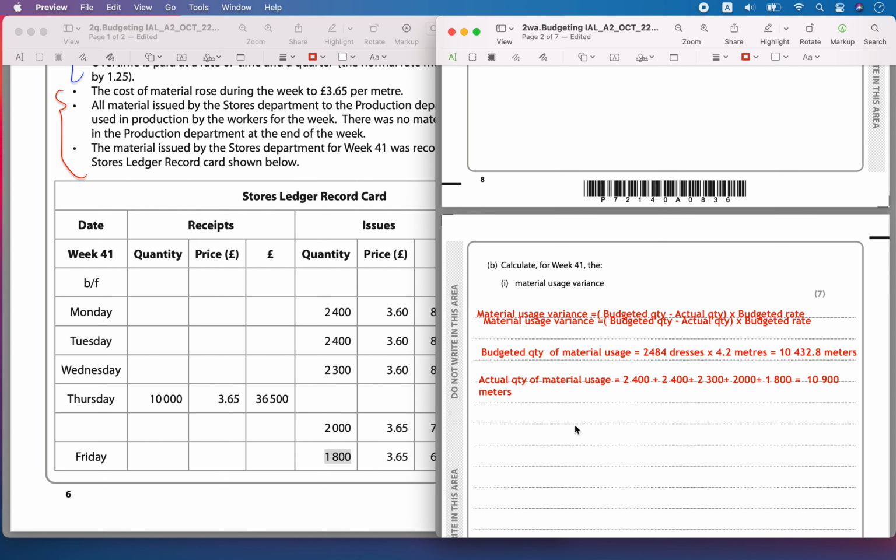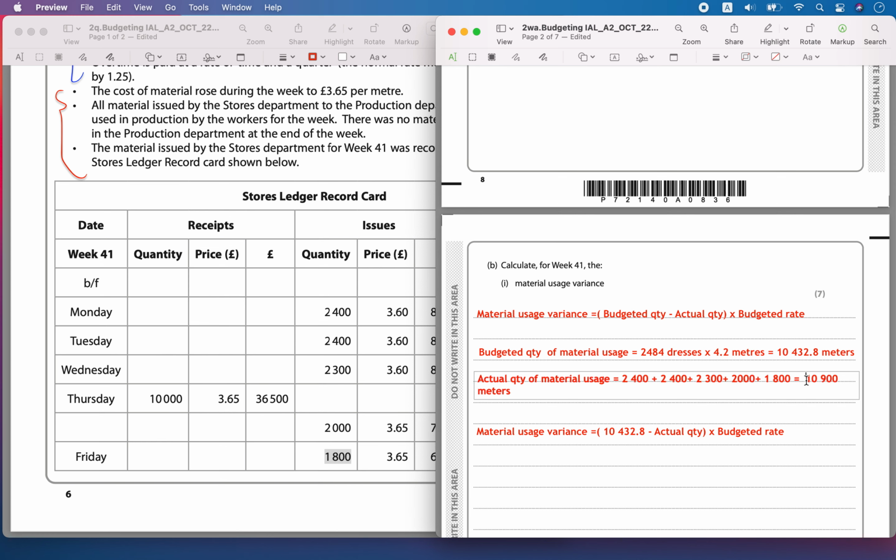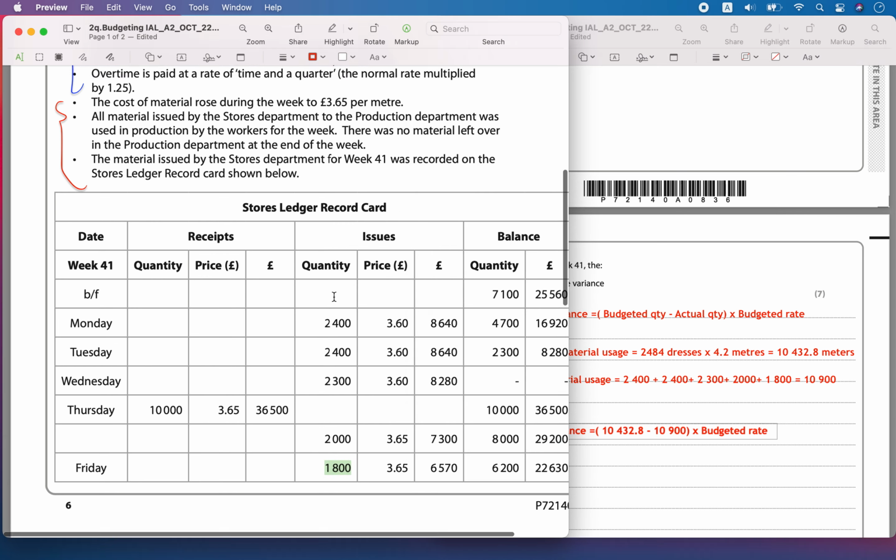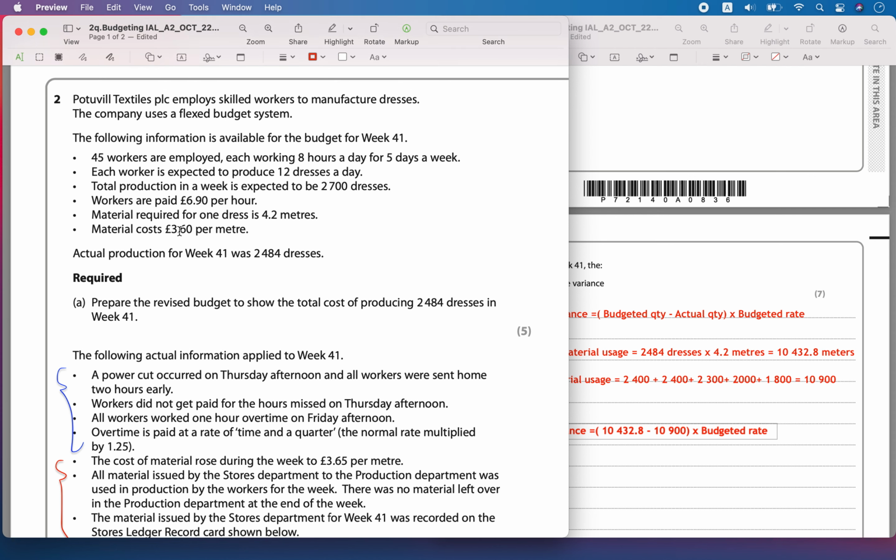Now we have to calculate the material usage variance. The budgeted quantity was 10,432.8 meters, so let's replace that here, and the actual quantity used is 10,900 meters, and the standard rate, the budgeted rate that was used, was 3.6 per meter.